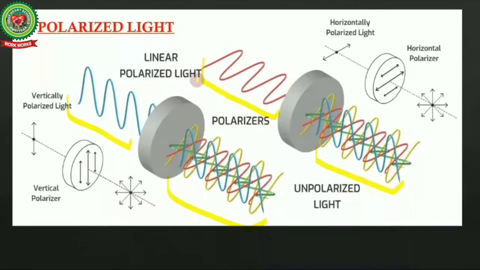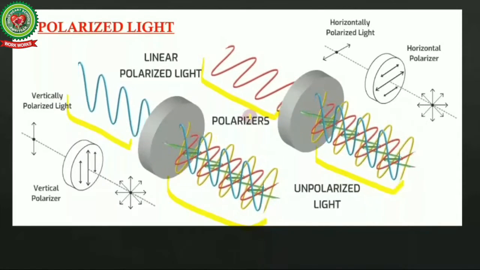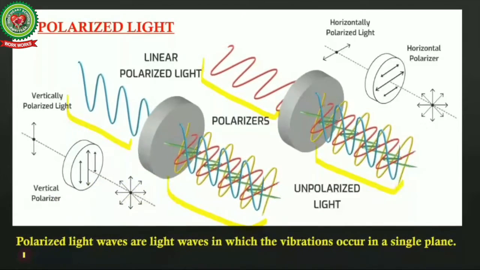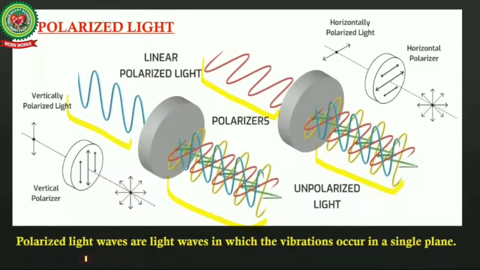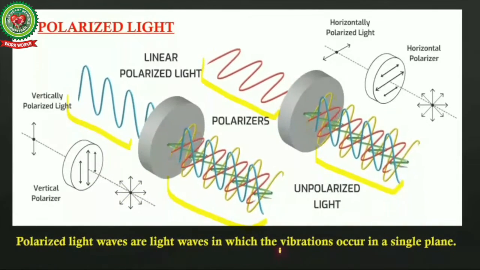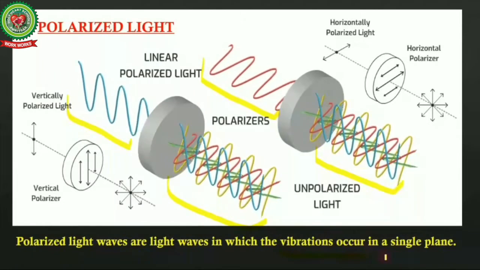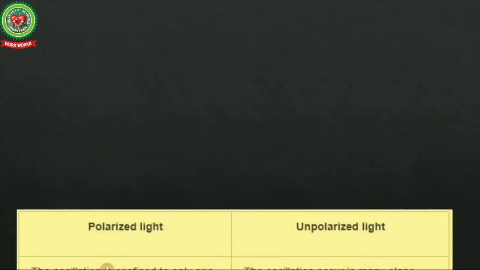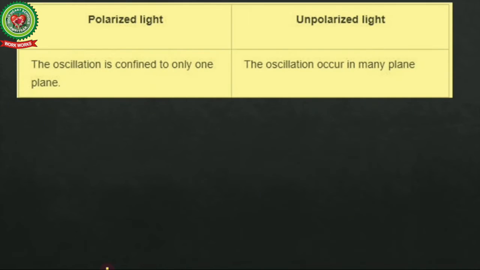Here light is vibrating in one plane only. So this is called polarized light. We can define it as: polarized light waves are light waves in which the vibrations occur in a single plane.